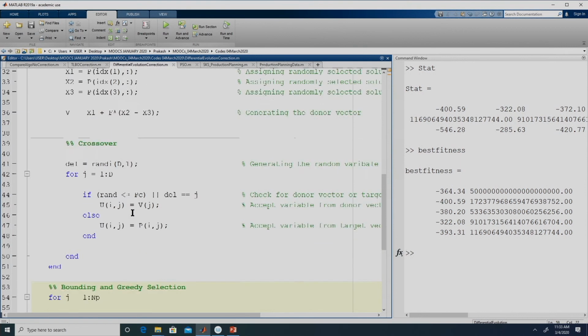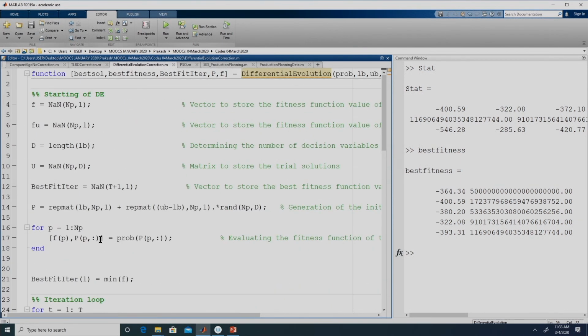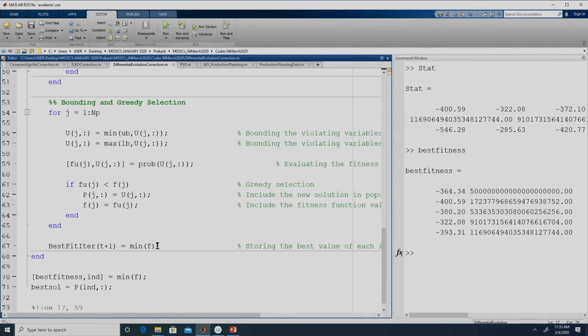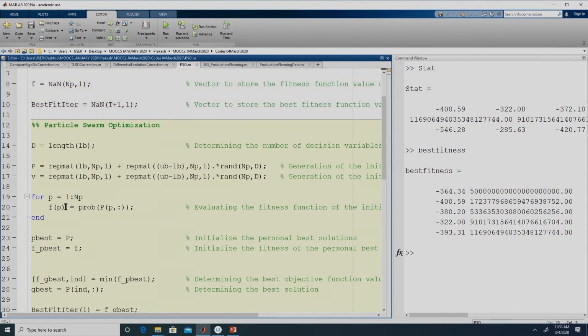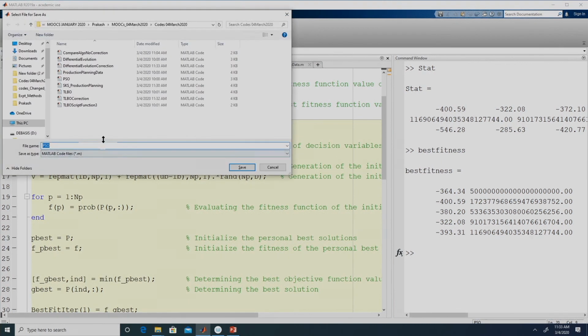In differential evolution we call the objective function only twice, once for the initial population and then once when we have calculated all the solutions. This is inside a loop, so that way we are calling it NP times. For particle swarm optimization also we will be calling it only twice, one is during the initial phase. So we need to make a copy of this.